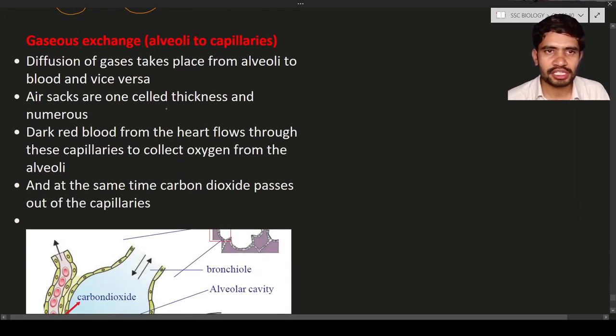Okay, next one will be gas exchange, alveoli to capillaries. So this is about this topic. Here you can see that diffusion of the gases takes place from the alveoli to blood and vice versa. Okay, this is the main topic over here.